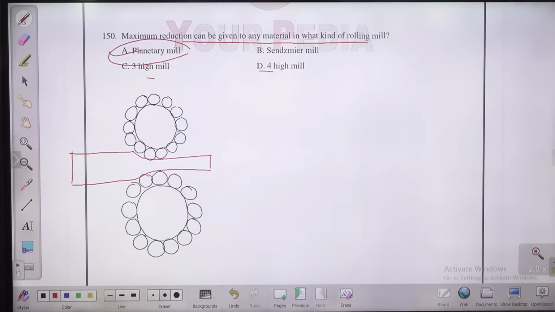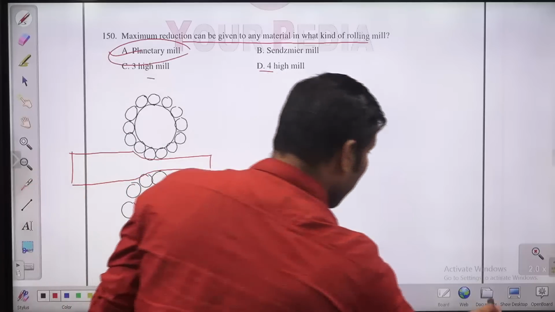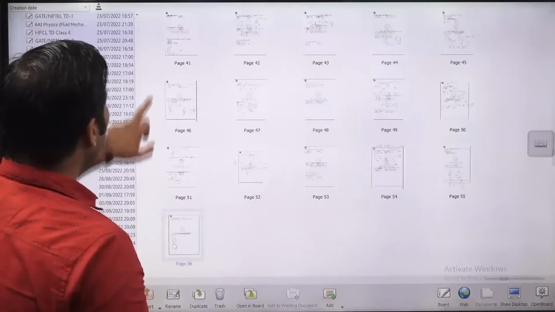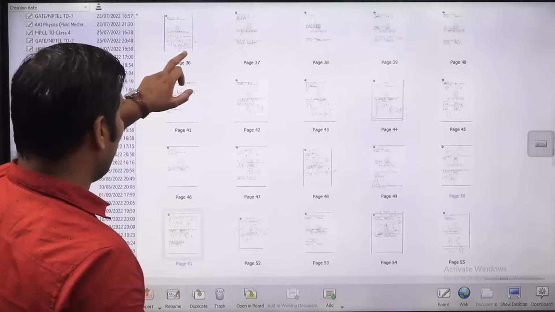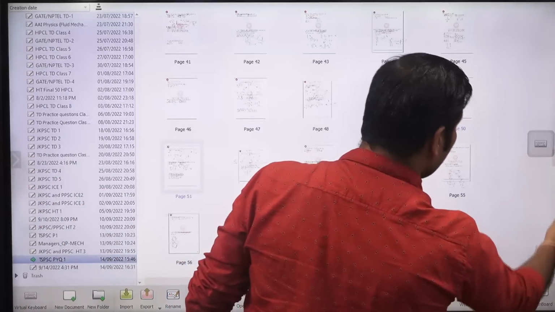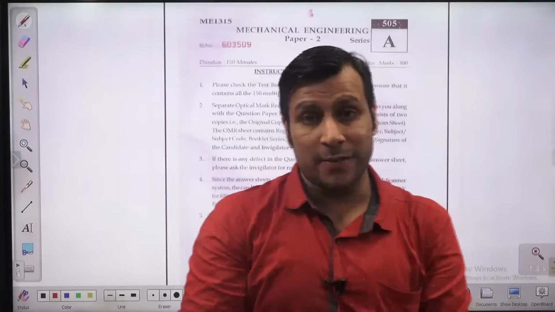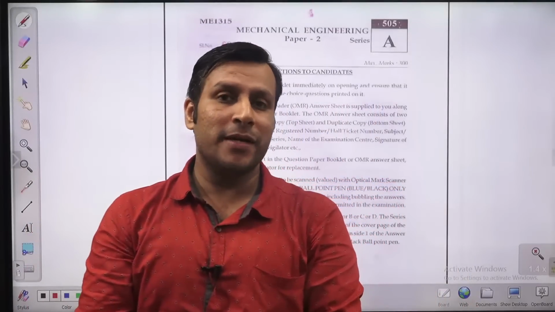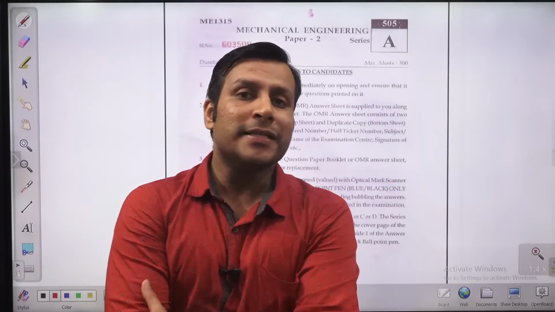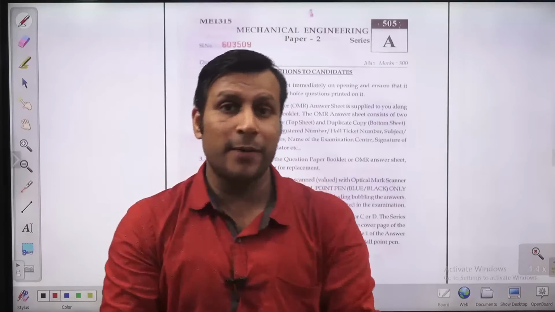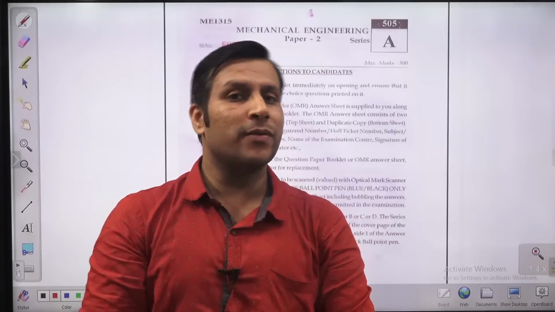planetary mill. Okay, so guys, these are the 150 questions we discussed in today's session. I hope these are clear to you. Time was less, because initially we cannot go into much of the theory part. If you want to target 150 questions in a time of 3 to 3.5 hours, then it is very difficult to cover the theory part, guys. I tried to cover whatever minimum we can.